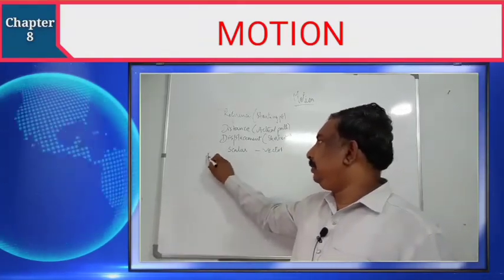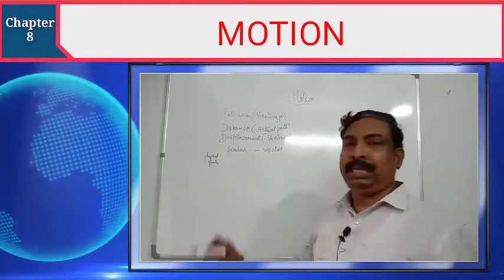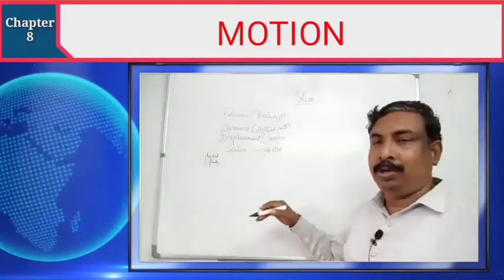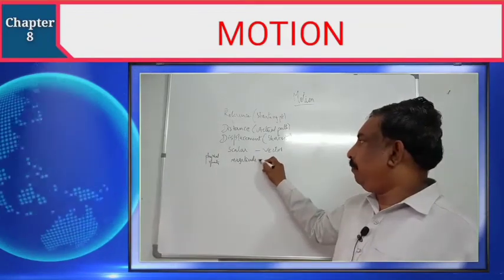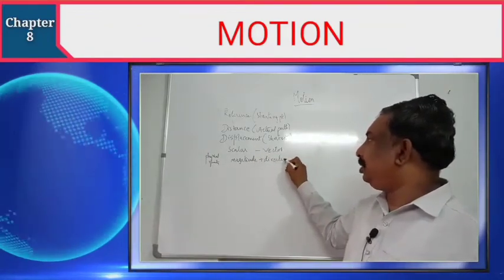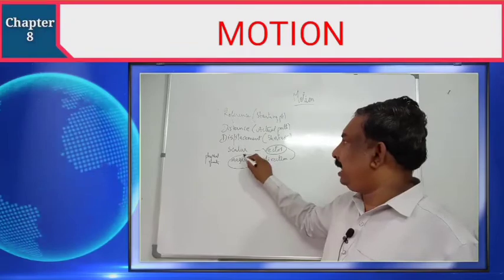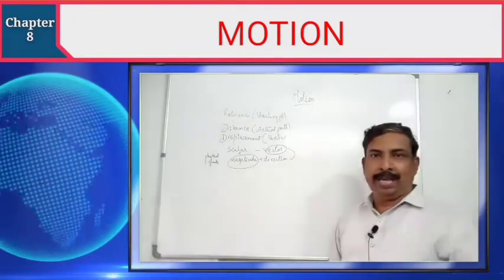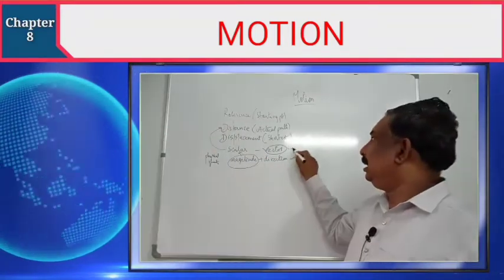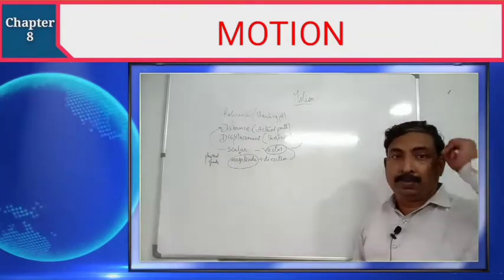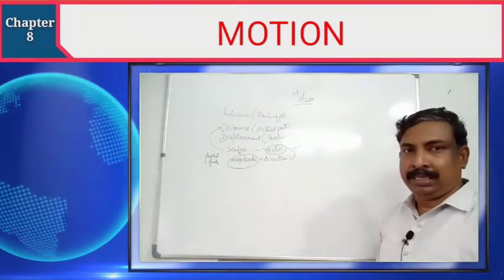Any physical quantity, which we are using to measure in physics, such as distance, displacement, all those things, which are having the number, magnitude, number plus direction. If we mention the direction also, then we'll call it a vector. If it is having only magnitude, only value with no direction, we will call it scalar. Therefore, distance is scalar, displacement is vector. Why? Because for displacement we need to show the direction from starting point to ending point. This is what we have seen in the previous class.